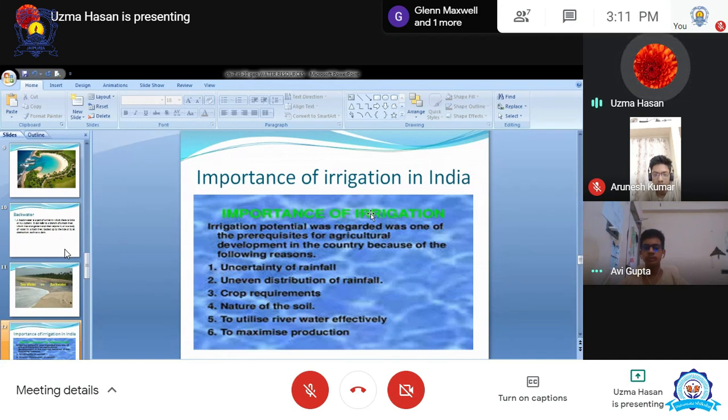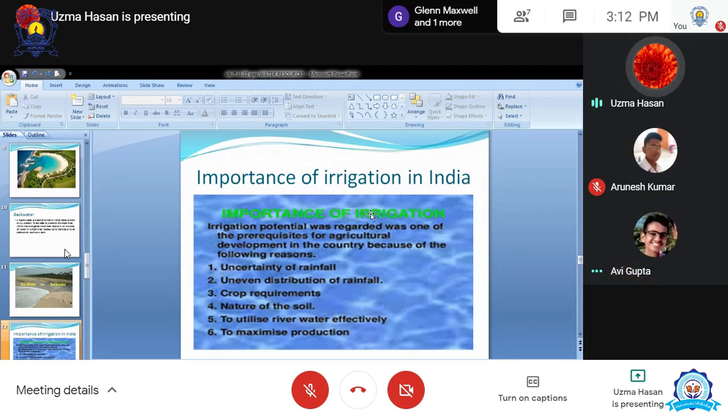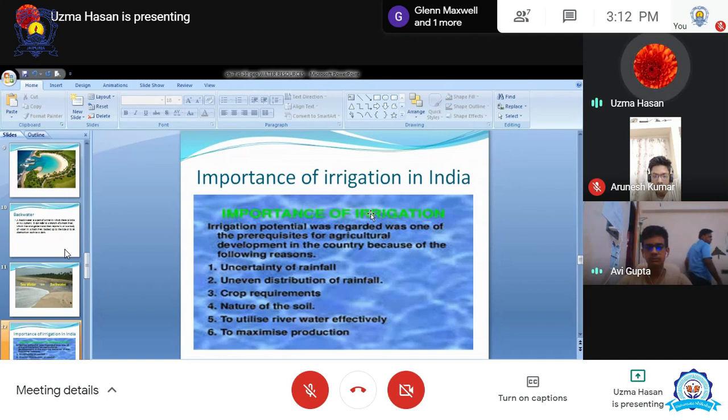Next is crop requirement. If at this time we cultivate the rice crop, so rice needs lots of water. Okay, but on the other hand, wheat does not need lots of water. Gram, चने में एक बार पानी दिया जाता है, दोबारा फिर जल्दी नहीं दिया ही नहीं जाता है. Okay, so every crop has a different requirement of water. So according to those requirements, the farmers give water to the field. That's why irrigation is practiced in different parts of India in different manners. Next is the nature of the soil.